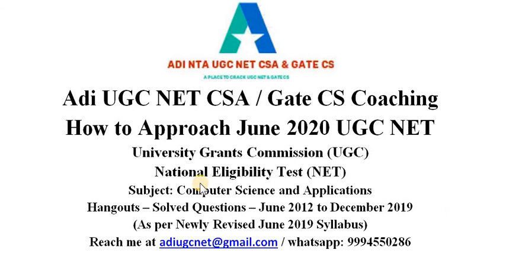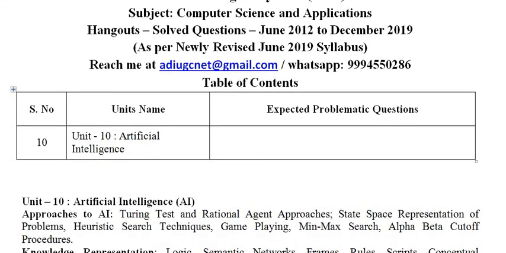Now this discussion is merely for the students who like to approach the June 2020 examination. Here, what are the expected problematic questions from this artificial intelligence?